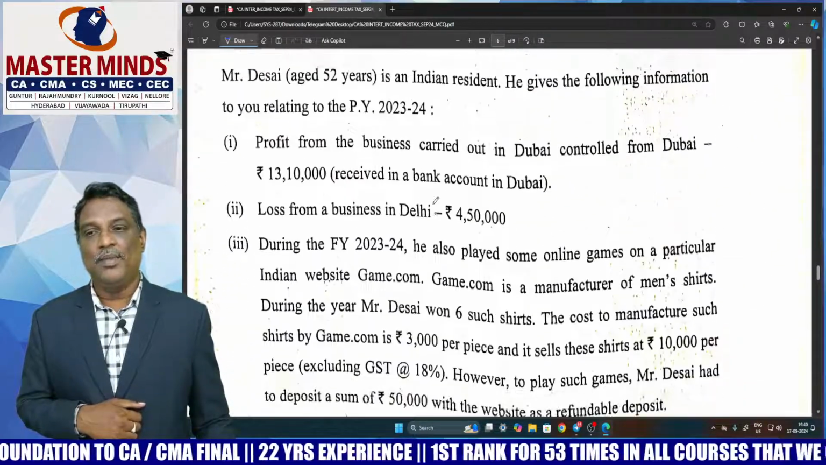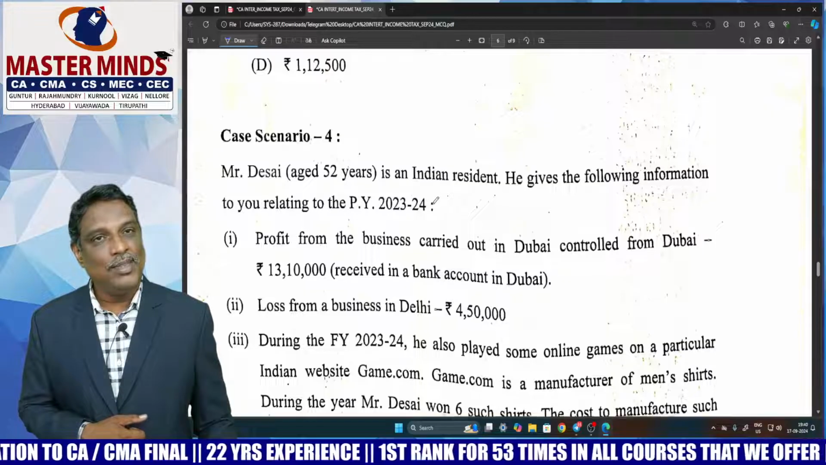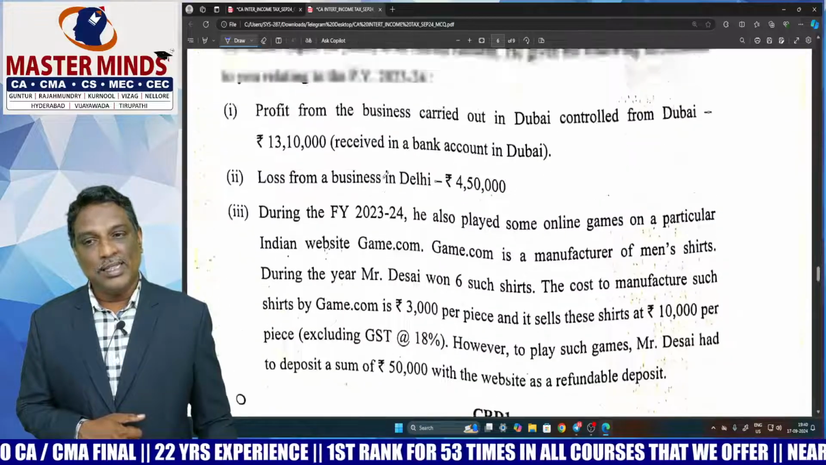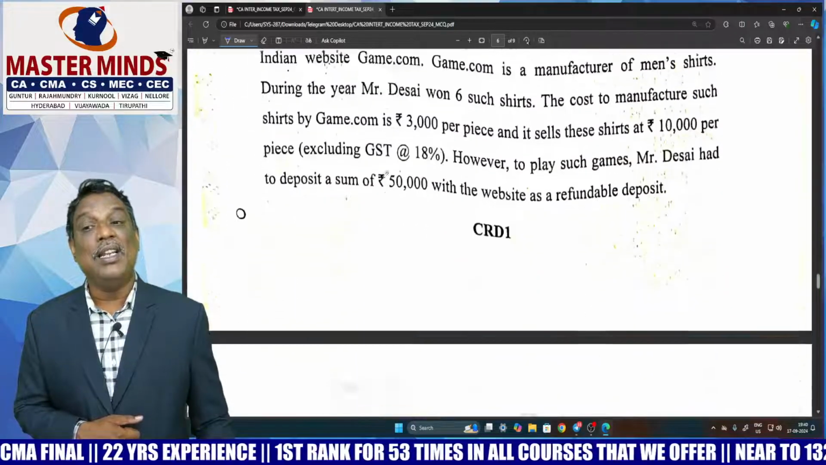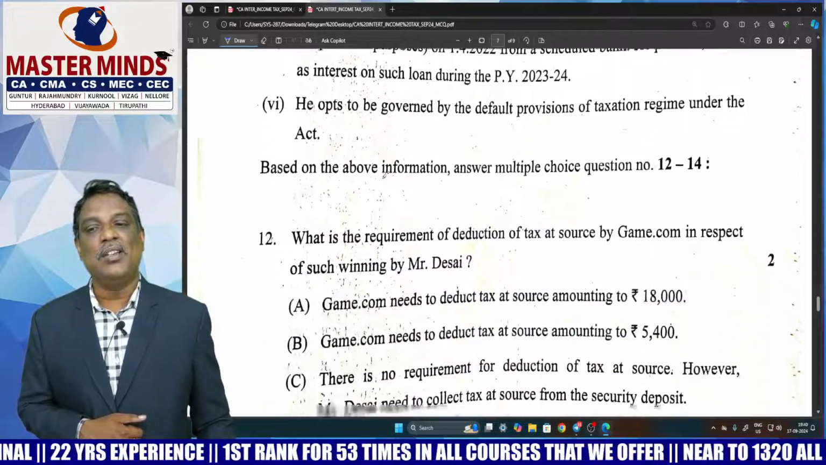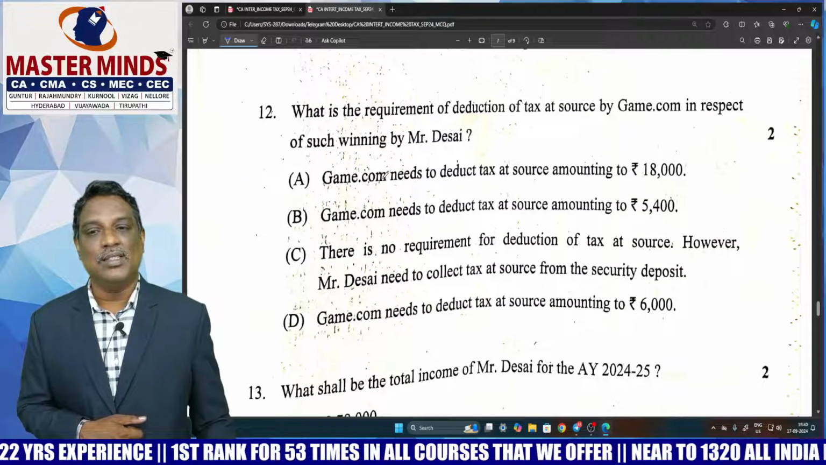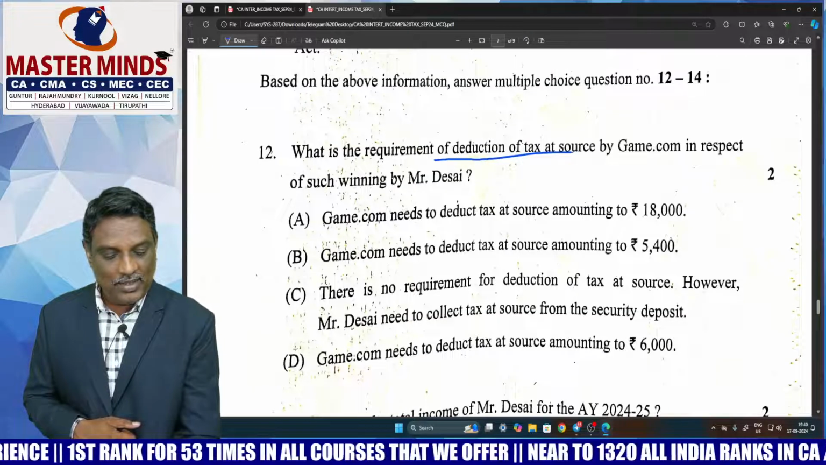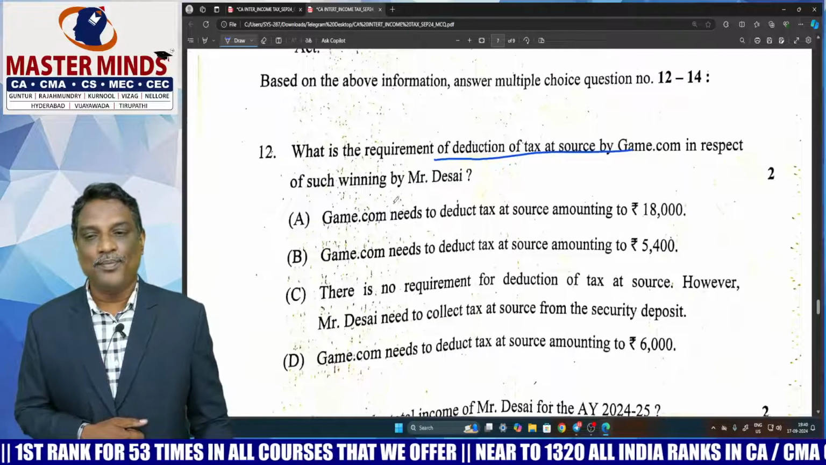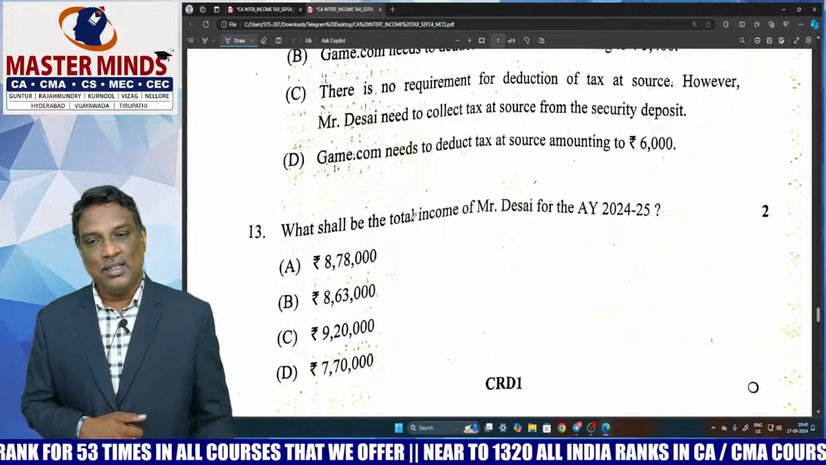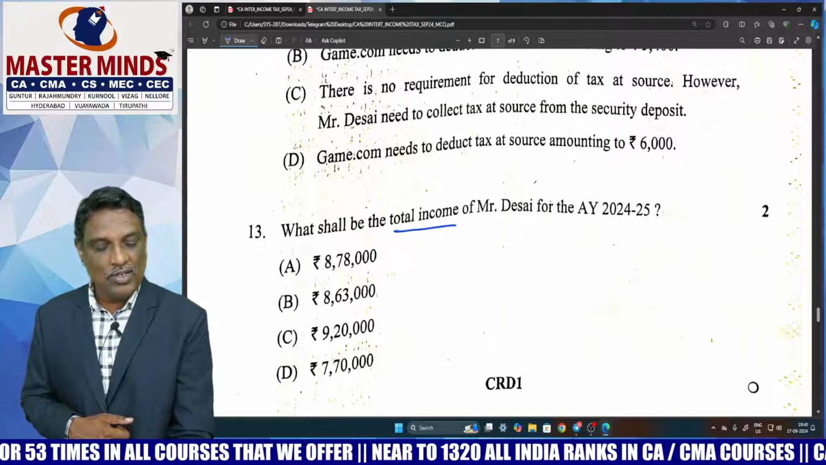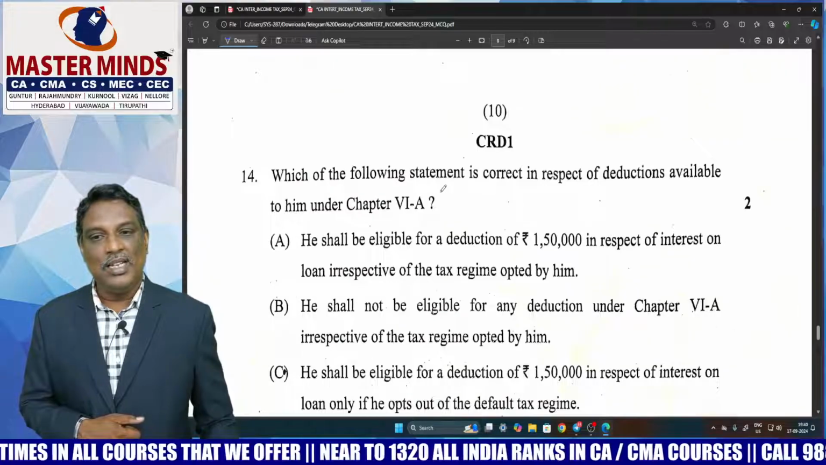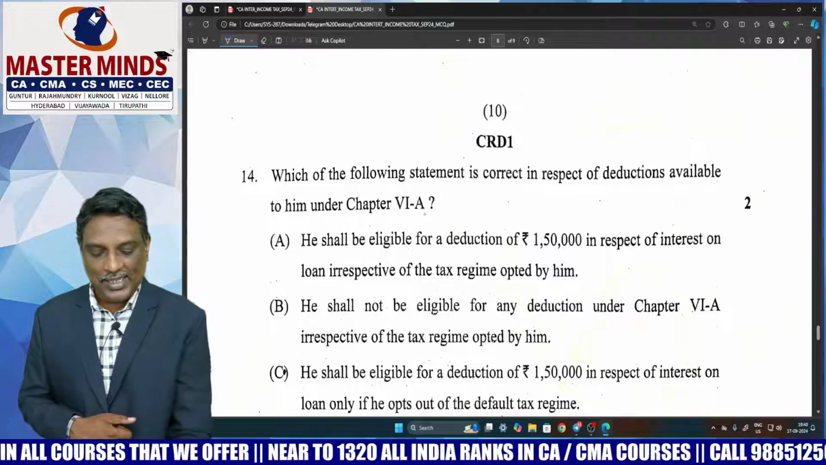Next one also scenario based MCQ. So this is the information which is relating to total income. Based on that, you need to answer following 3 questions. First one is TDS related question, deduction of tax at source. Second one is total income, computation of total income. And the next one is chapter 6A deductions.